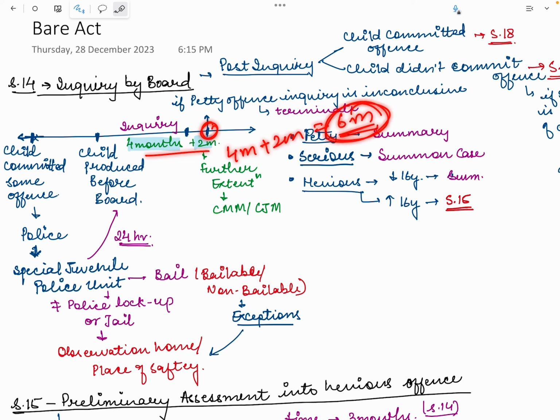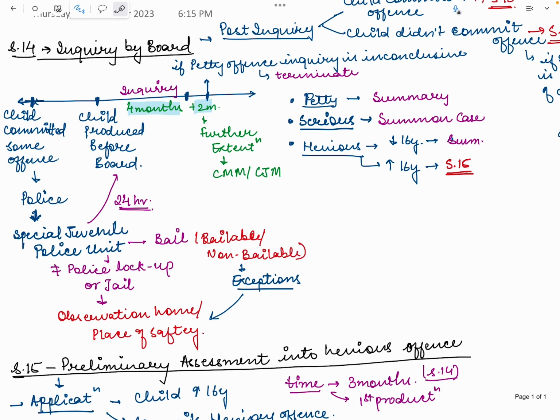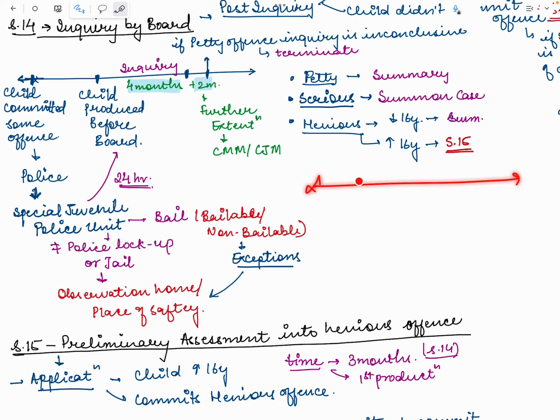Even after 6 months, if the inquiry is not completed in the petty offences, then such proceeding will stand terminated. Now, just for the reference, what are petty offences, serious offences, and heinous offences? Keep in mind that only the JJ Act has made differentiations, which has categorized offences on the basis of petty, serious, and heinous. What are these categories? See, this is 3 years, this is 7 years.